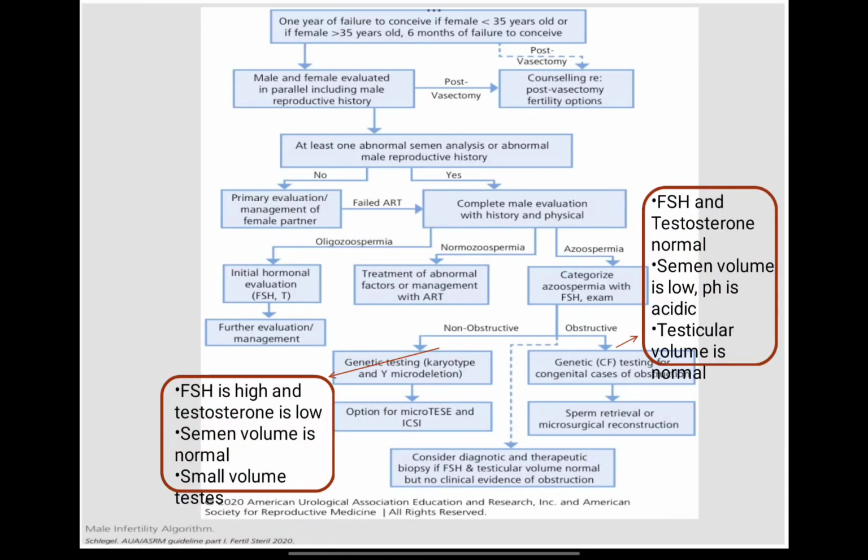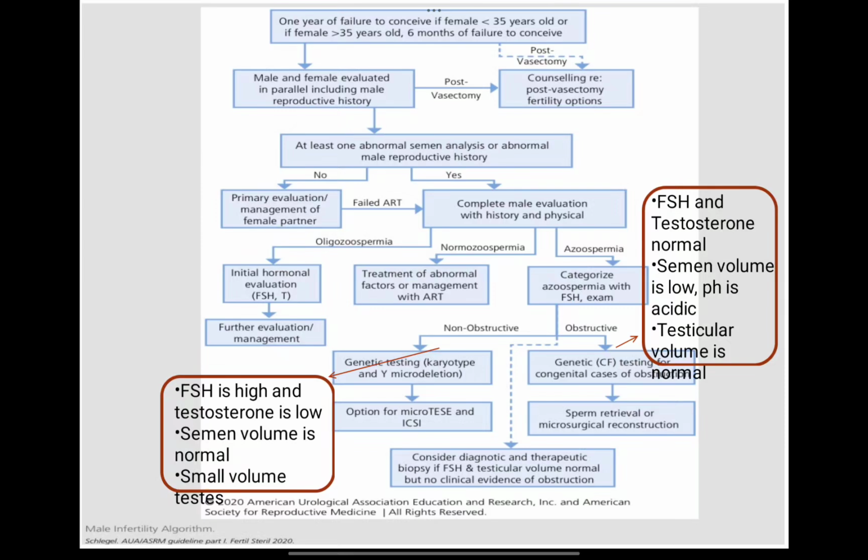So if a patient comes to you, what will you do? First we take the history of the patient and the age of the patient. After 1 year of failure to conceive, the female age is considered, not the male age. So if the female age is less than 35 years, then the duration is 1 year, and if her age is more than 35 years, then 6 months of failure is required to make a diagnosis.